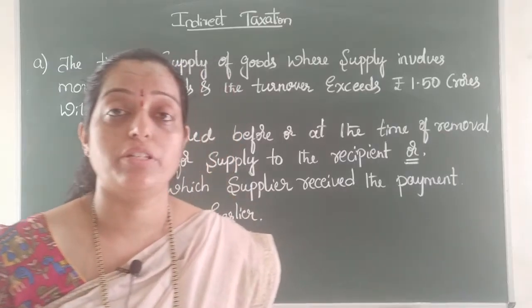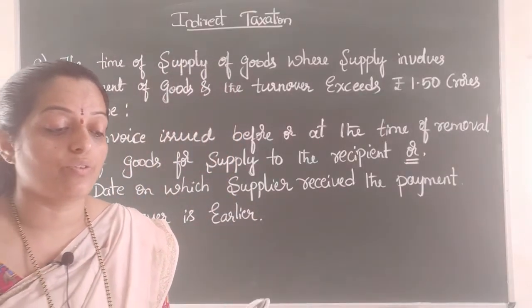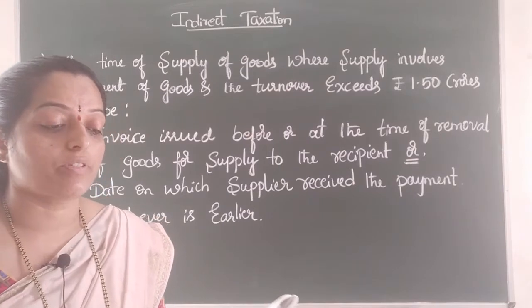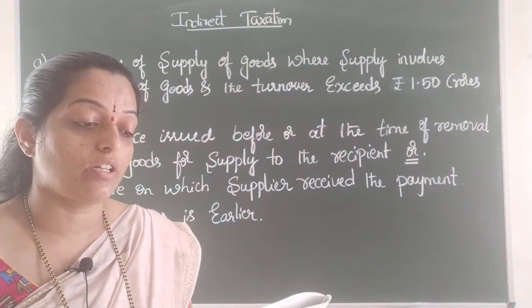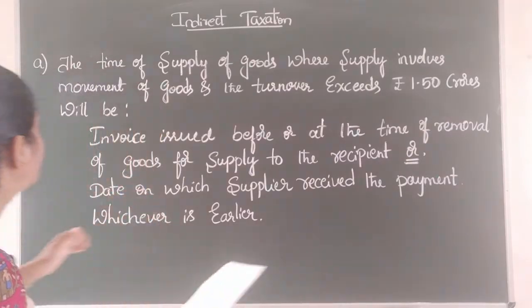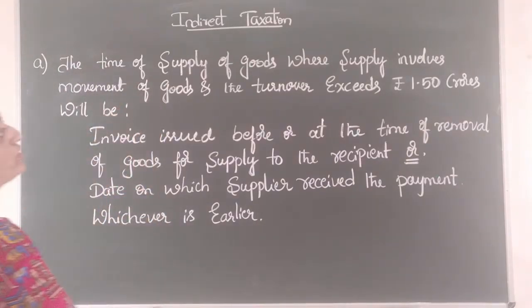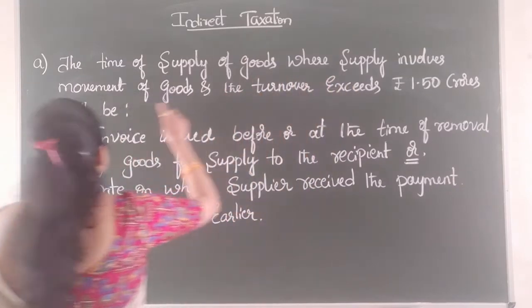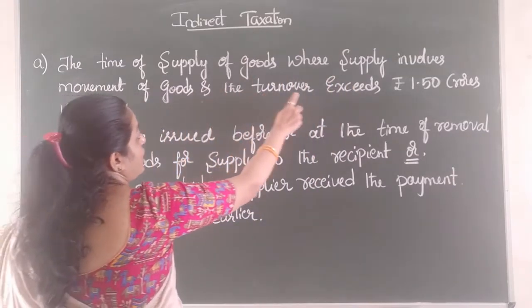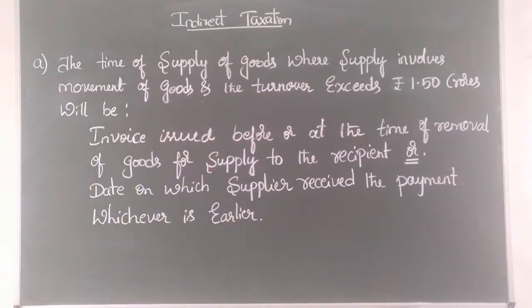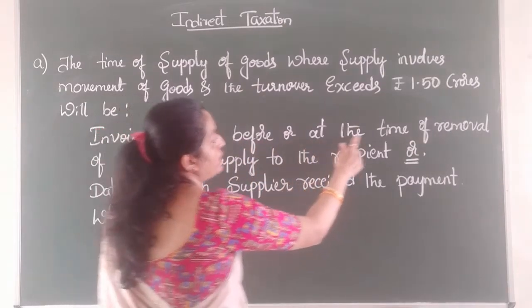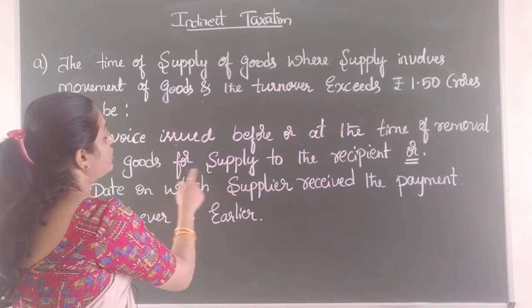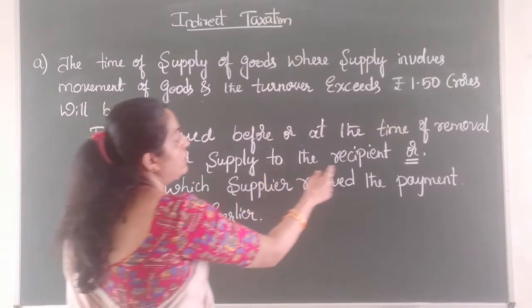So, from the first problem, what they ask you to find out is what will be the time of supply of goods where supply involves movement of goods and turnover exceeds 1.5 crore. See, the time of supply of goods where supply involves movement of goods and the turnover exceeds 1.5 crores will be invoice issued before or at the time of removal of the goods for supply to the recipient.